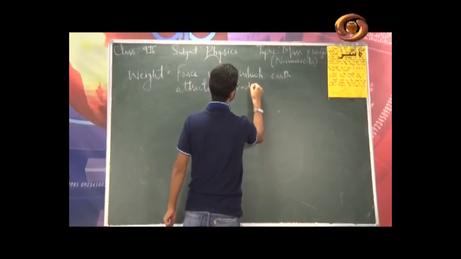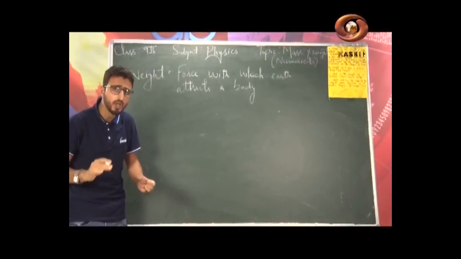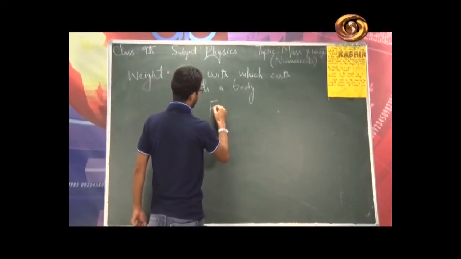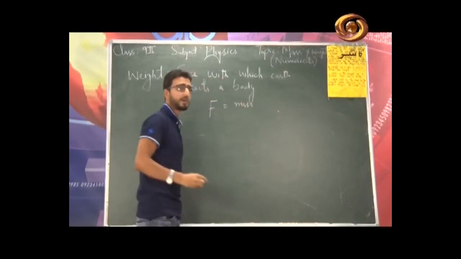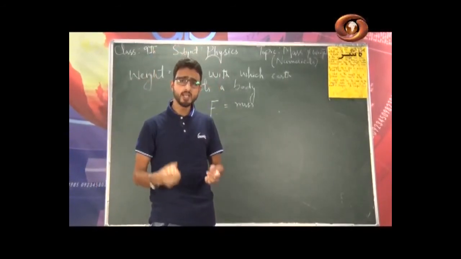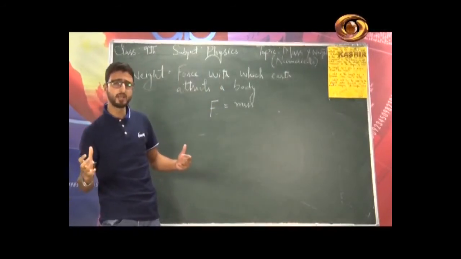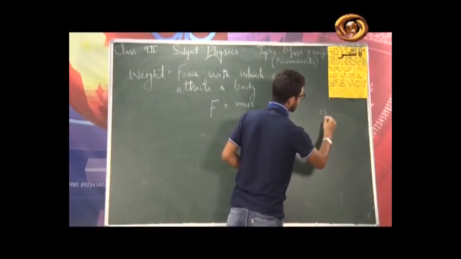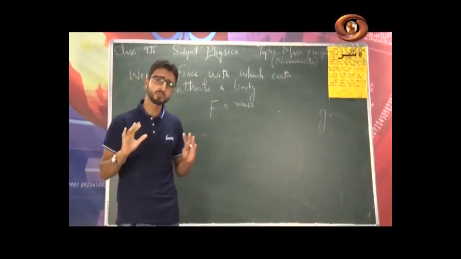So basically weight represents the earth's gravitational pull. From Newton's second law, let me write here F is equal to mass into acceleration. But here, the acceleration which a freely falling body has, what is that called? I have already explained it. That is called the acceleration due to gravity, and that was a separate topic to discuss. If you remember, I have discussed everything about this small g.